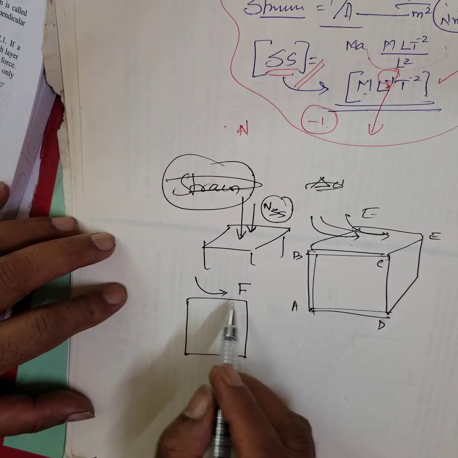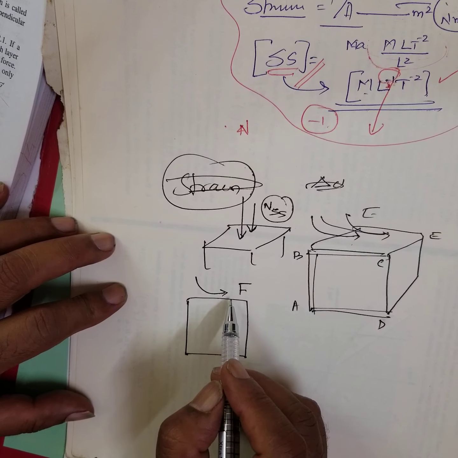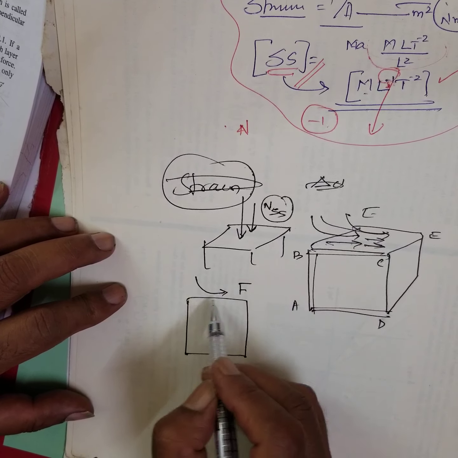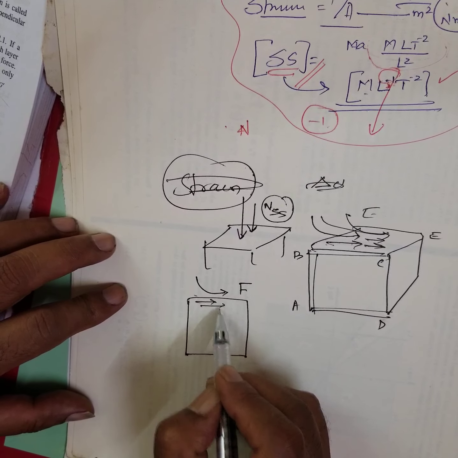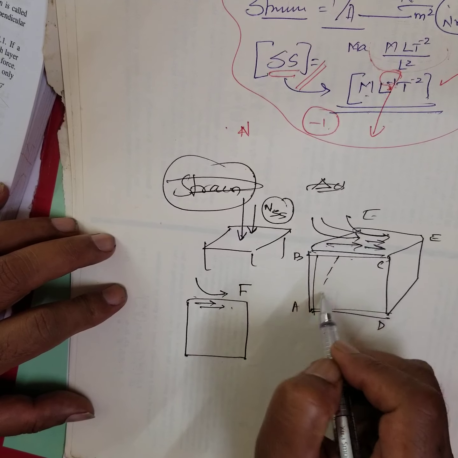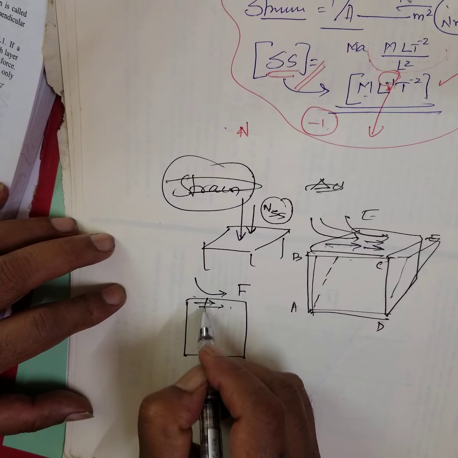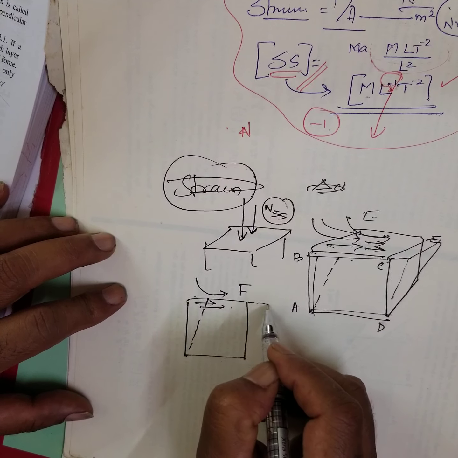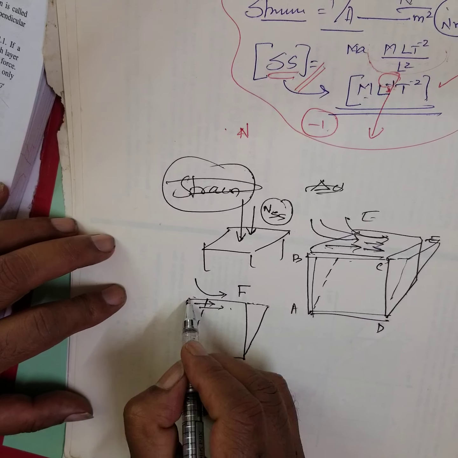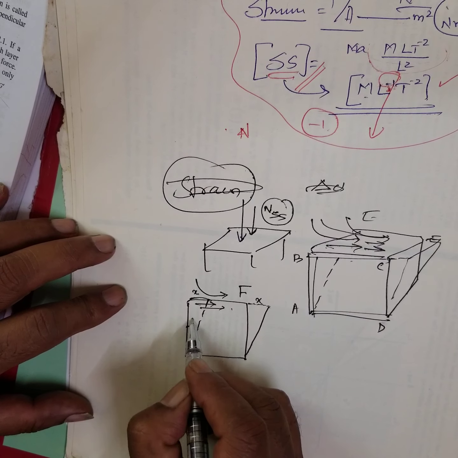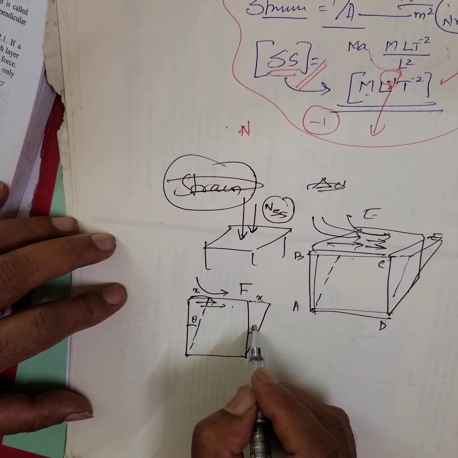Now, when I apply a force in the tangential direction, parallel to the surface, what will happen? The body gets deformed. Look, there is a small displacement x, and there is also an angular displacement theta.